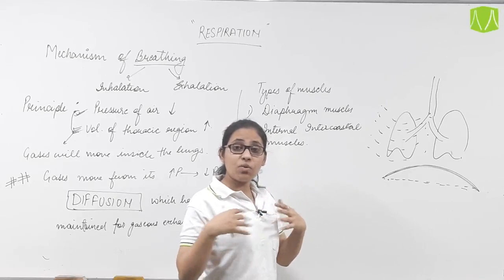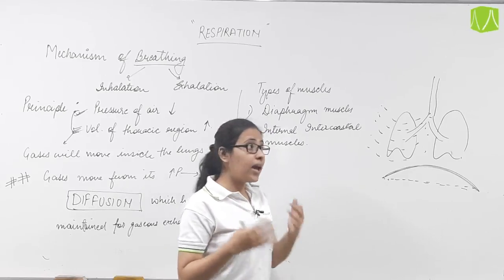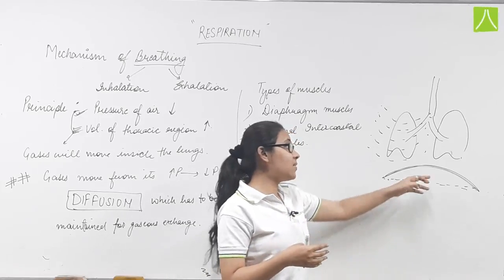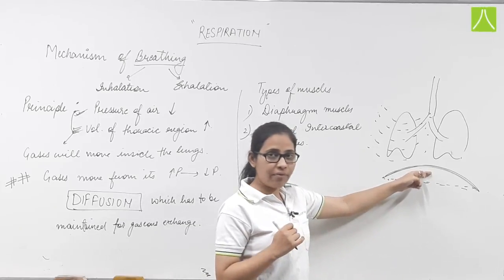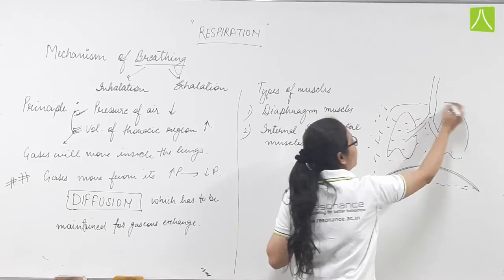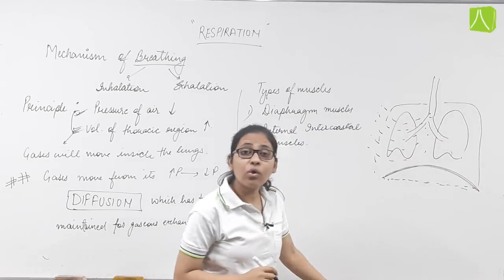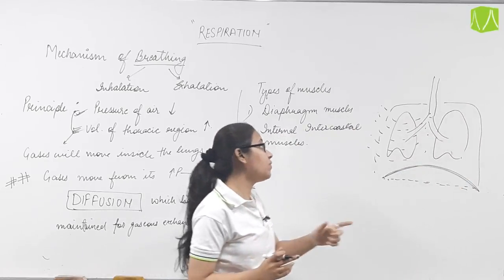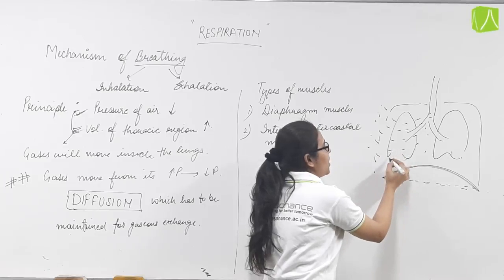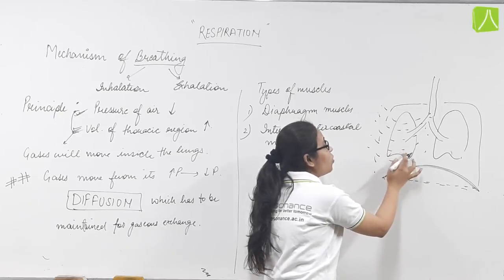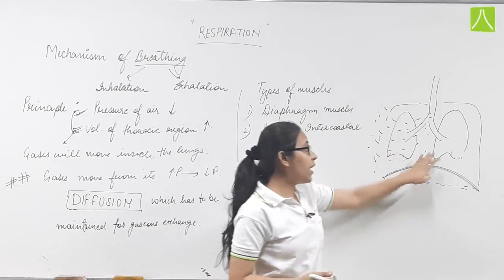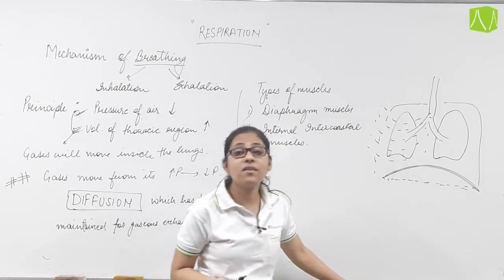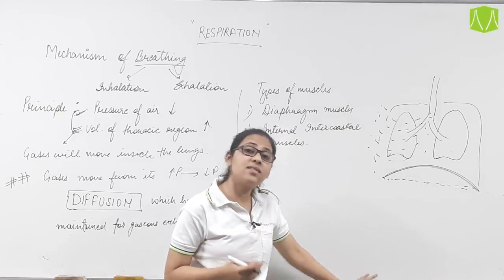Because of this movement of the rib cage and the flattening of the diaphragm, the volume of the thoracic region increases, and the lungs get more space to expand themselves, and hence the lungs will expand.